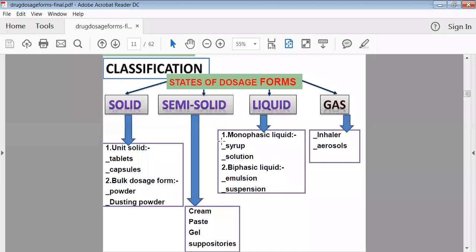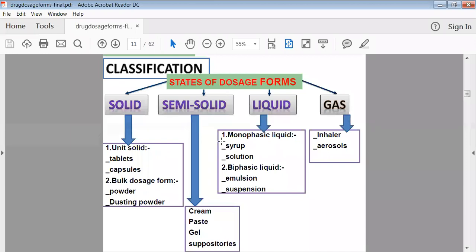Mono means one. Then biphasic liquid. Biphasic liquid means those liquid preparations in which two phases are observed. One is, suppose, the solid phase and another is the liquid phase. One is the oil phase and another is the water phase. So bi means two. Biphasic means two phases. The examples are emulsion and suspension.